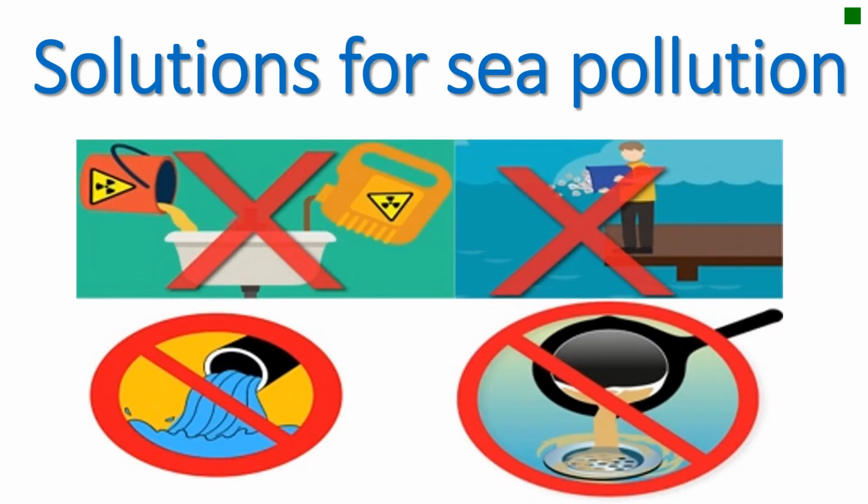Together, guys, let us search for the solutions for each pollution. We know there are four causes of sea pollution. We have garbage or trash, we have sewage, factory waste, and we have ship oil. So I have to stop doing each one and stop throwing them inside the water.